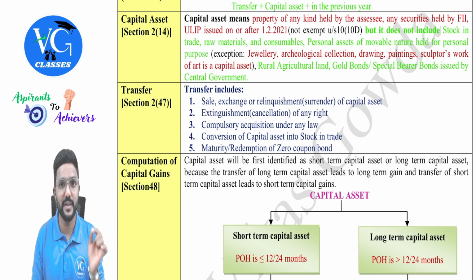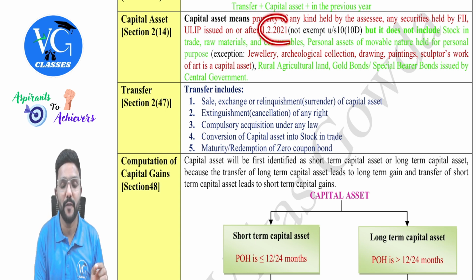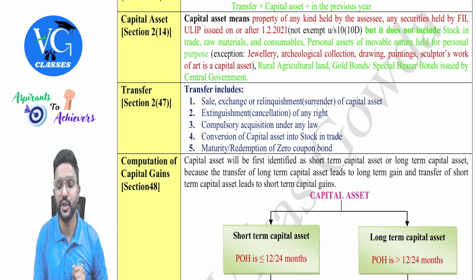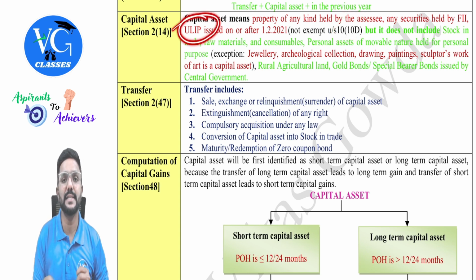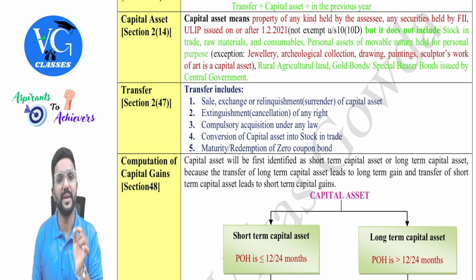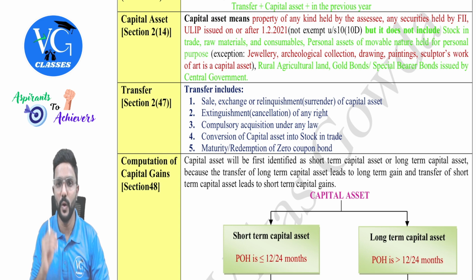If the premium paid for this ULIP, which is purchased on or after 1st February 2021, even in one year, is more than 2,50,000, then when the ULIP matures, there is no exemption available under section 10(10D) and it will be treated as a capital asset and we need to compute capital gains on that. And the computation of capital gains on the maturity of ULIP is not a part of your syllabus. You need not worry. Okay, sir.